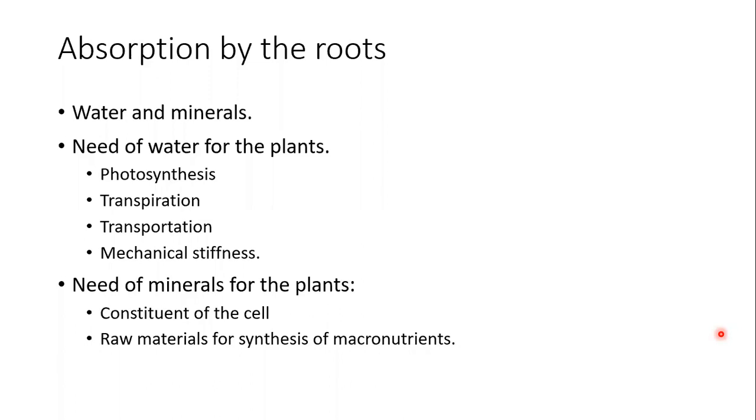And minerals. Then transportation. Whatever glucose and other things are produced in the plant body are transported in the dissolved state with water. And mechanical stiffness. Plant cells obtain turgidity when they absorb water, and this cell to cell turgidity provides the plant its mechanical stiffness.